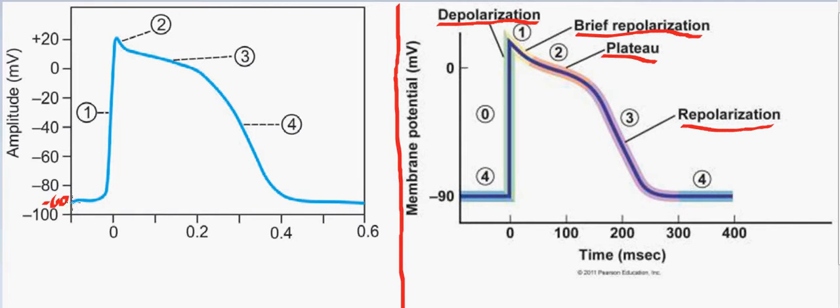The resting potential of the cells of the myocardium is around minus 60, and during the initial depolarization, we can notice that there is a steep upgrowth of this graph, which means there is an increase of positivity in the cells of the myocardium. This is generally due to the rapid opening of the sodium channels, and there is more influx of sodium into the cell. This creates positivity in the cell, and this shifts the resting membrane potential of the cell to around minus 20 millivolt.